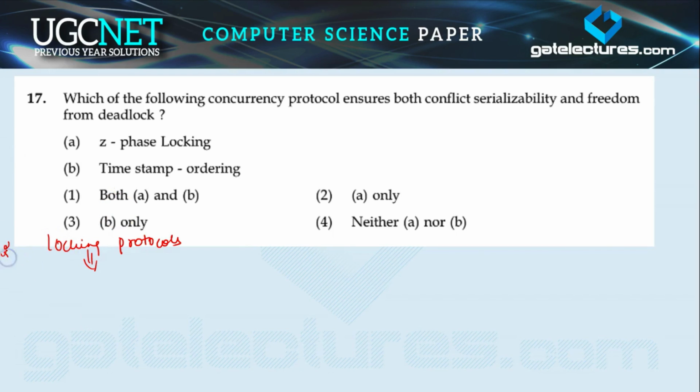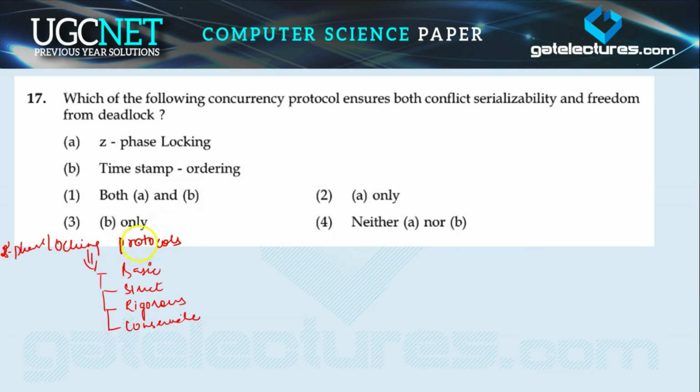We have different variations of the two-phase locking protocol, like the basic two-phase locking protocol, strict two-phase locking protocol, rigorous two-phase locking protocol, and conservative two-phase locking protocol.